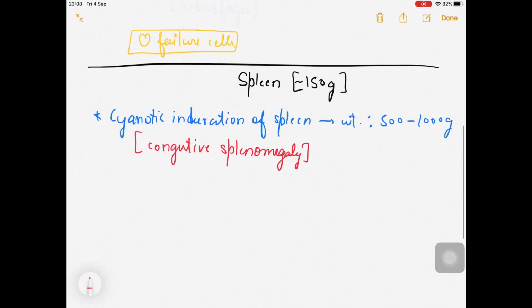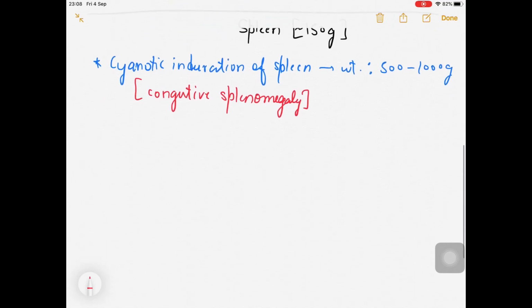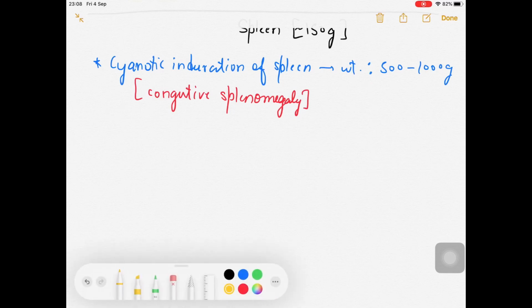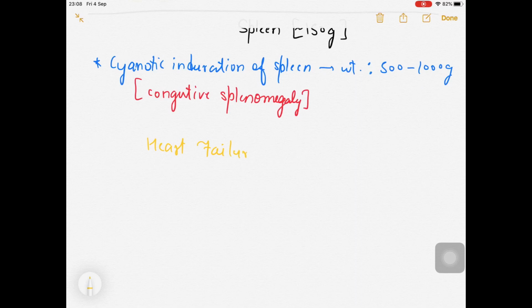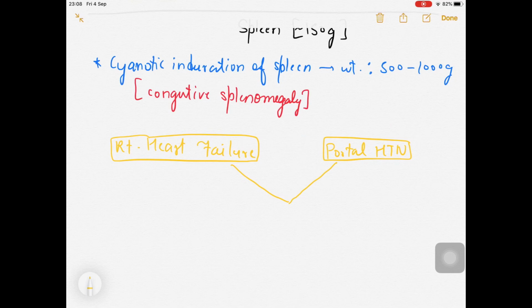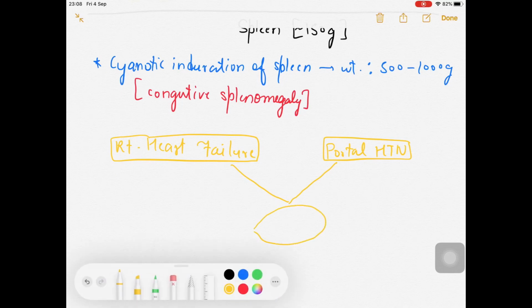Right now, what I am saying is that either due to heart failure, mainly right heart failure, or due to portal hypertension, these two conditions may lead to a large size of the spleen.